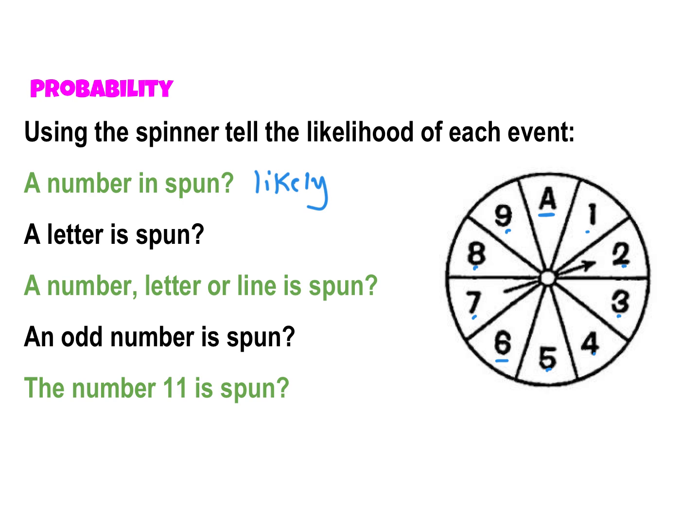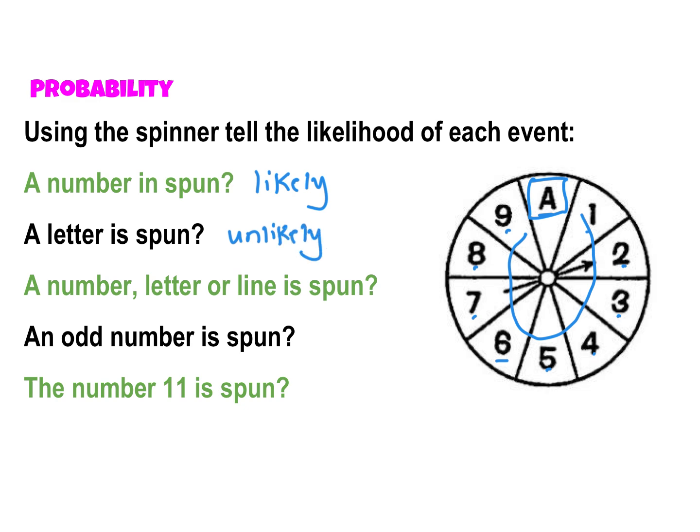Okay, a letter is spun. Well, there's only this one letter, and all these other sections are numbers. So could it happen? Absolutely. So it could happen, but it's unlikely. It has a less than 50% chance of happening.